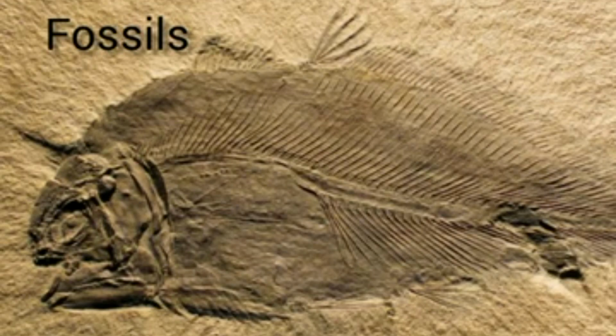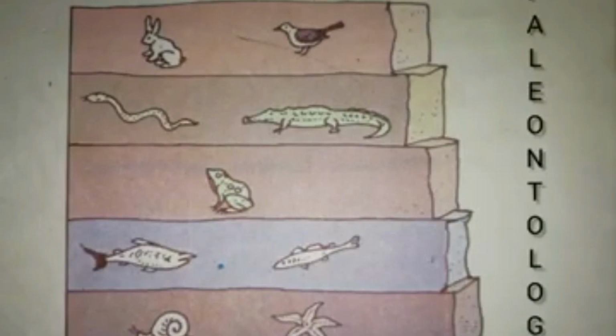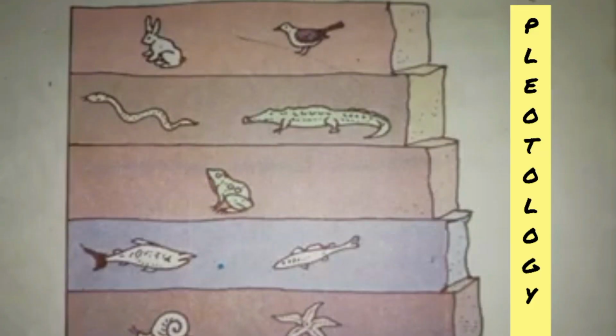So these remnants of plants and animals which got buried inside the earth became hardened, and they leave their impression inside the rocks. Those impressions which are preserved underground are called fossils. So remnants and impressions of such organisms preserved underground are called fossils. In paleontology, fossils are studied.